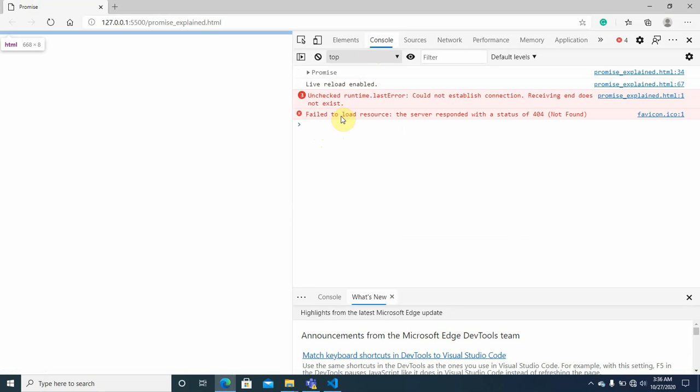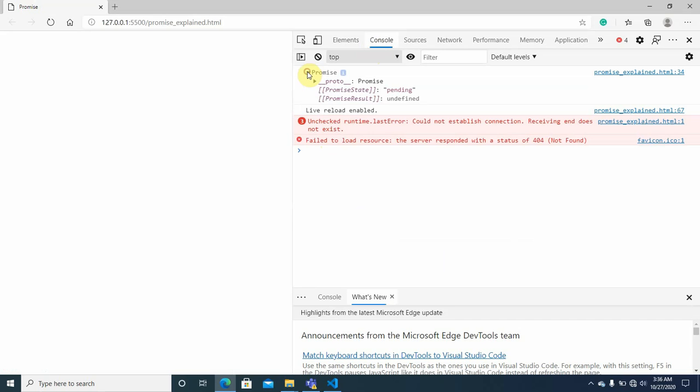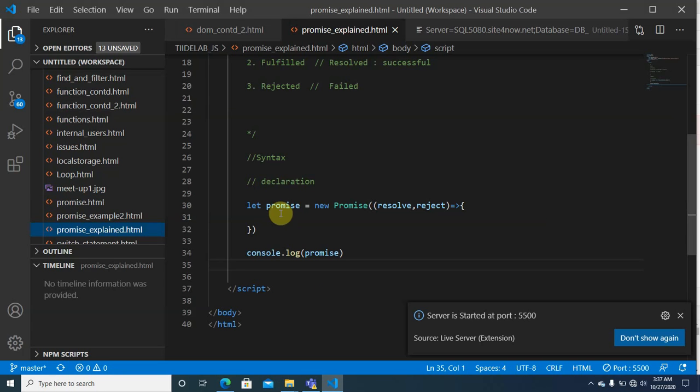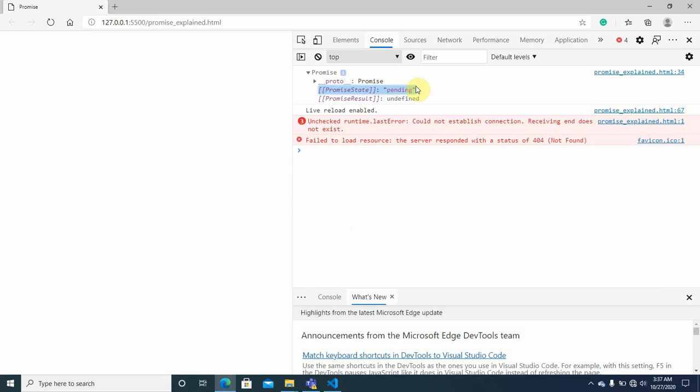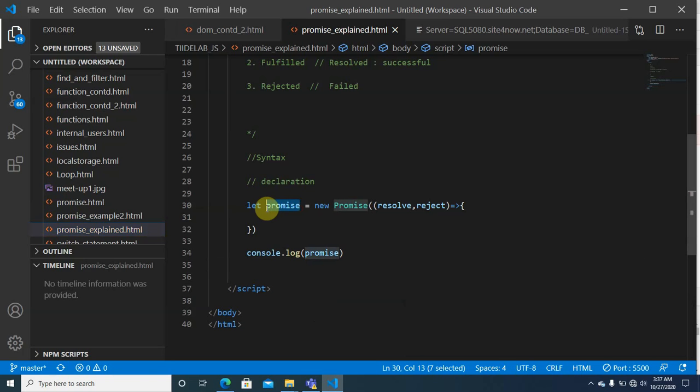now if you check the console for what we've done, we'll see that we have promise, and then we have promise state, and then we have promise result. Promise state at this point is pending, because what we did was just to create the function without passing any value to it, without resolving or rejecting it. So the state is pending, and the promise result at this point is undefined. It doesn't have any value yet. It's the point of expecting. It's something like it's pregnant, it's expecting.